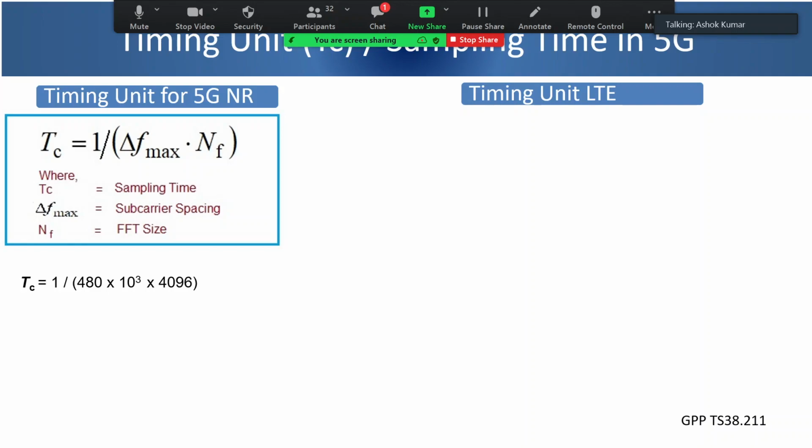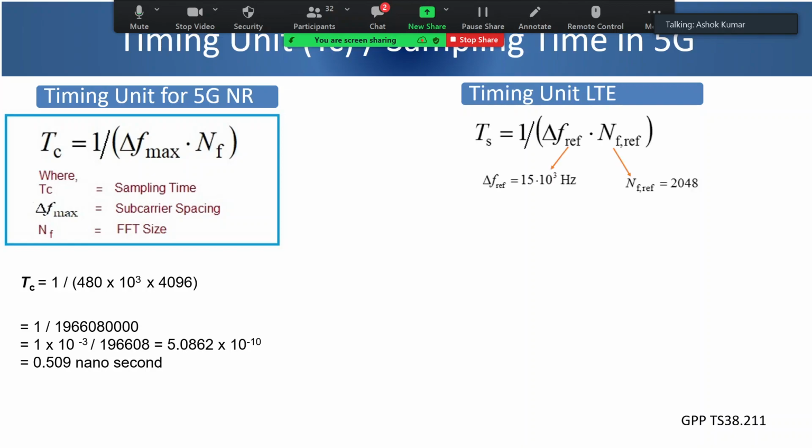Anyone? Quickly, please. 5.08, somebody said. You have to calculate that in microseconds, and 5.08 is perhaps not correct. You're near, but the value is quite low, so it is in nanoseconds. It is 0.509 nanosecond, right?